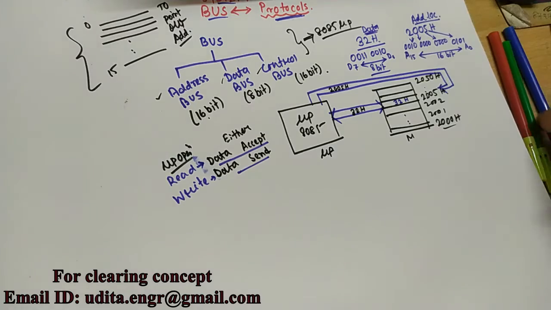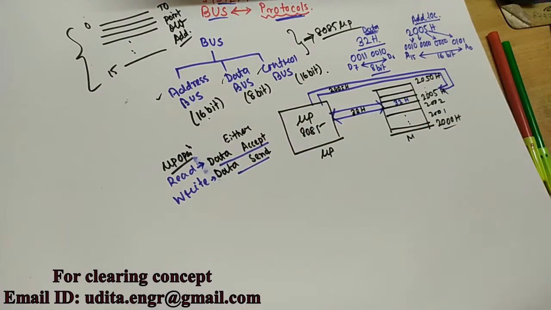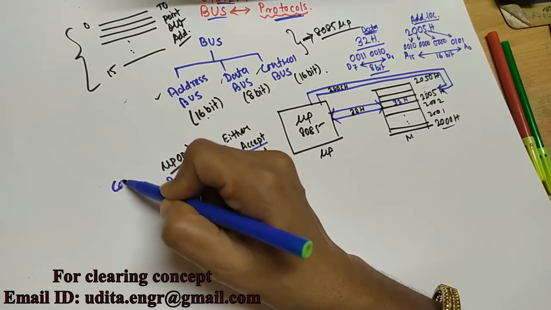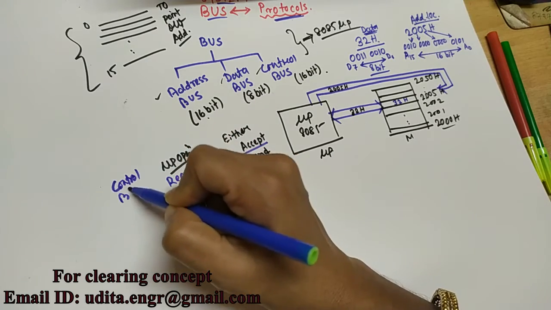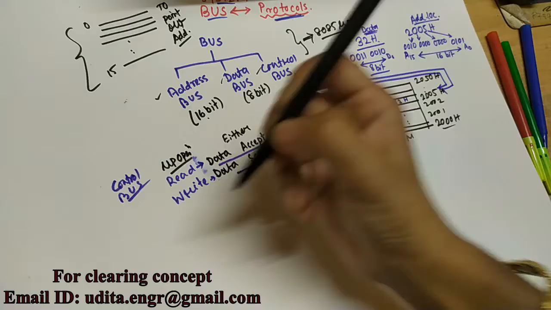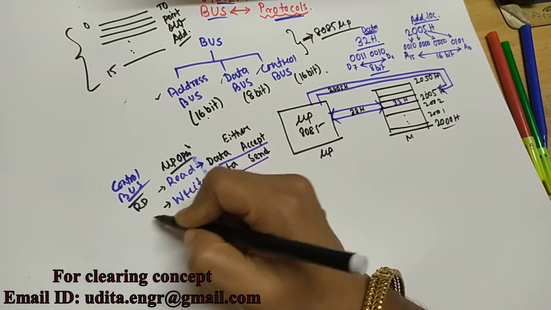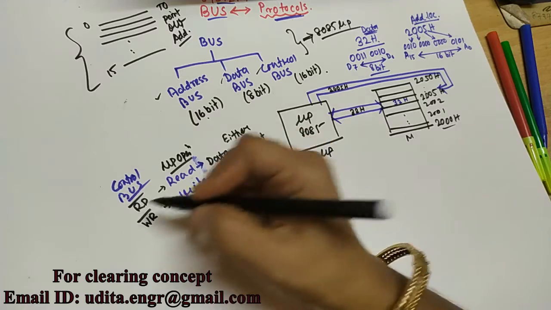To support this type of operation, in the control bus we get signals. In the case of read, we get RD bar, and in the case of write, WR bar.